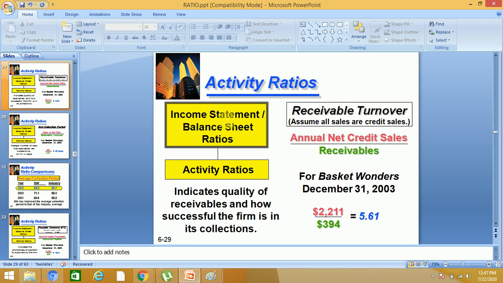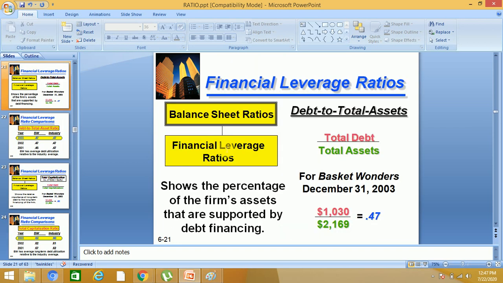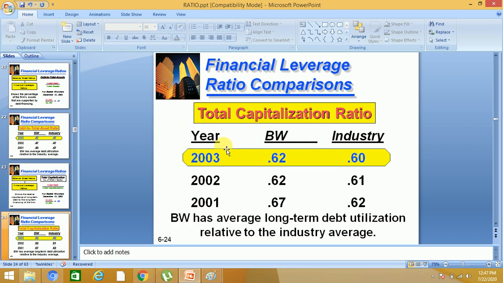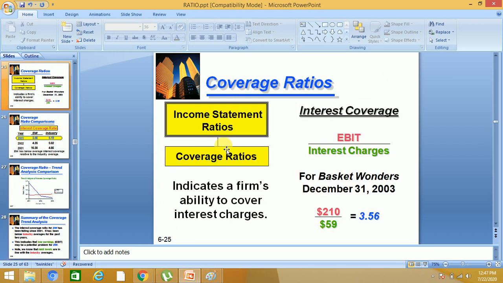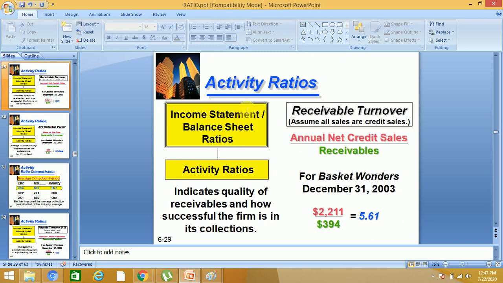These are basically a mix of income statement and balance sheet ratios. The previous ratios were all balance sheet ratios or only income statement ratios. But now this ratio, receivable turnover, combines the income statement and balance sheet. One figure is from the income statement and the other is from the balance sheet.